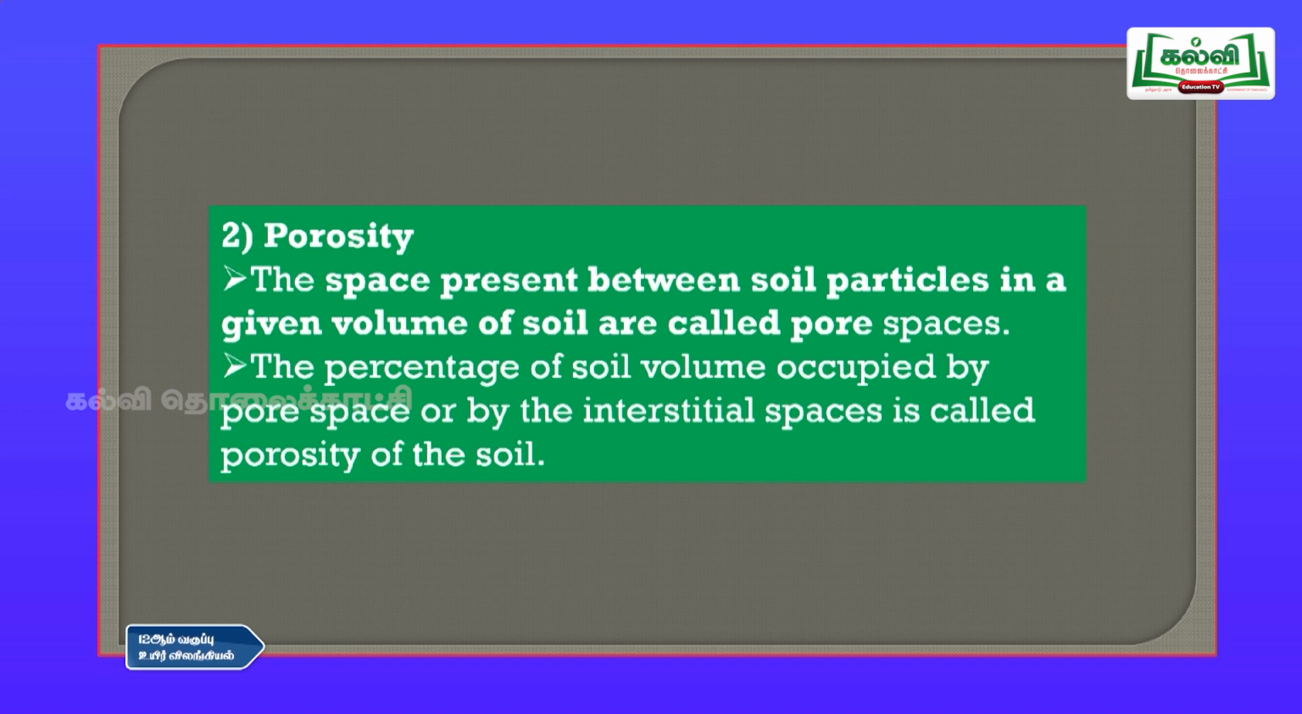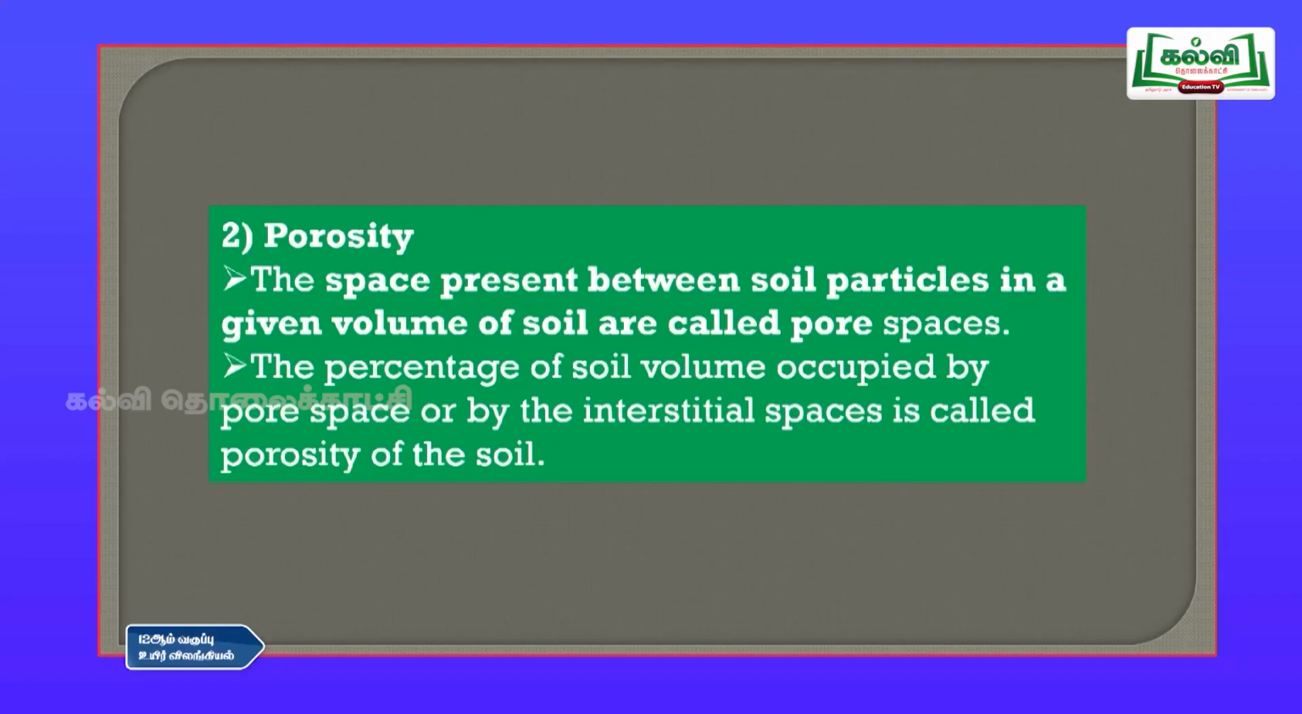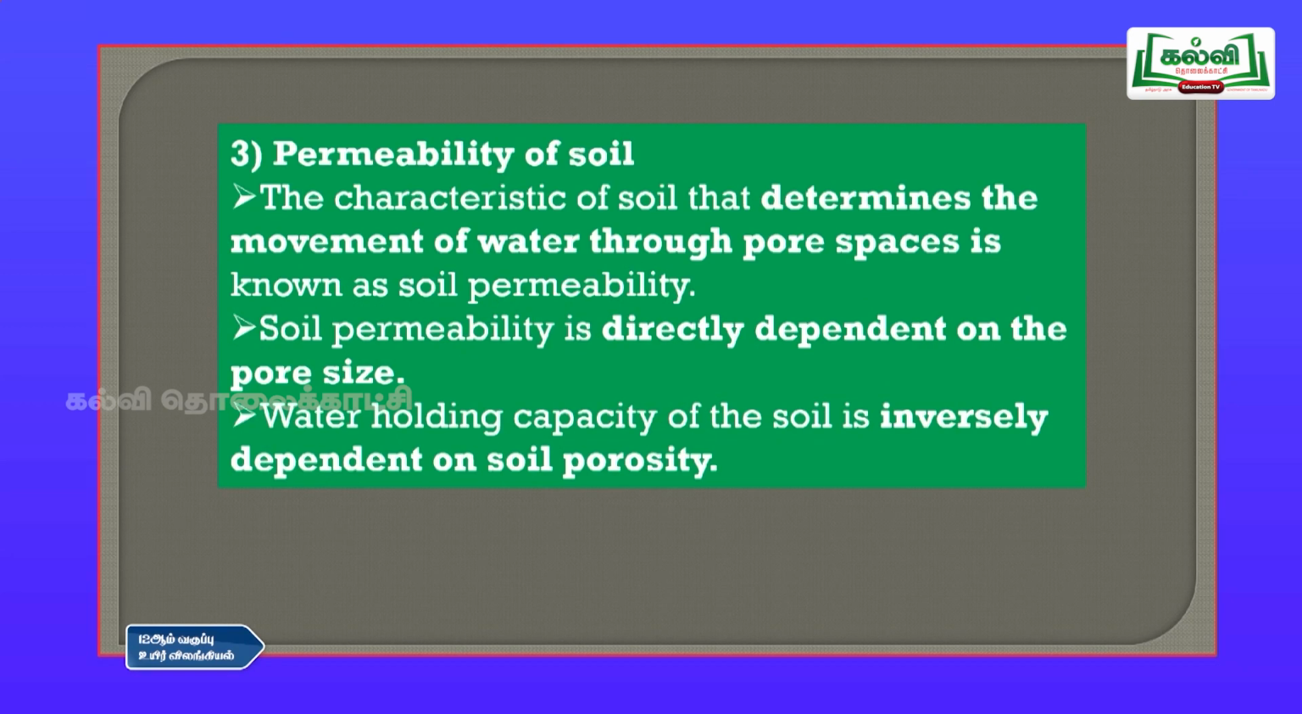And the second point is porosity. Porosity means the space between the soil particles in a given volume of soil, called pores or pore spaces. The percentage of the soil volume occupied by pore space, or interstitial spaces, is called the porosity of the soil. It is nothing but the space between two soil particles. Then the third one, permeability of the soil.